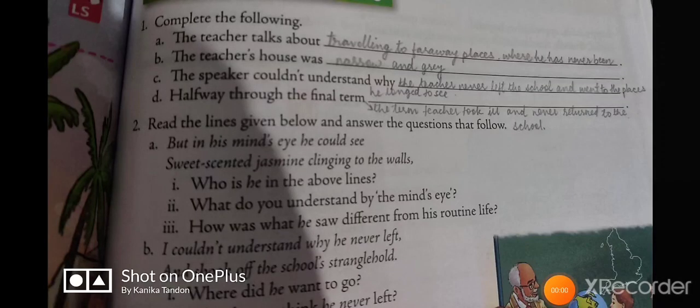Coming on to the exercise, which is only one in this chapter, making connections. First is complete the following. The teacher talks about traveling to faraway places where he has never been. The teacher's house was narrow and grey. The speaker couldn't understand why the teacher never left the school and went to the places he longed to see. Halfway through the final term, the teacher took ill and never returned to the school.